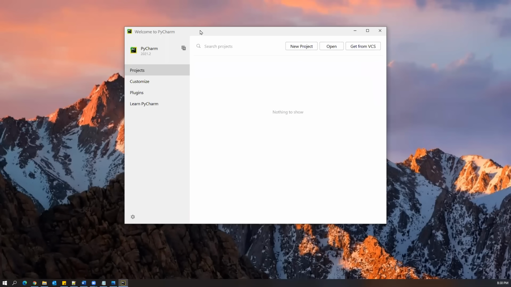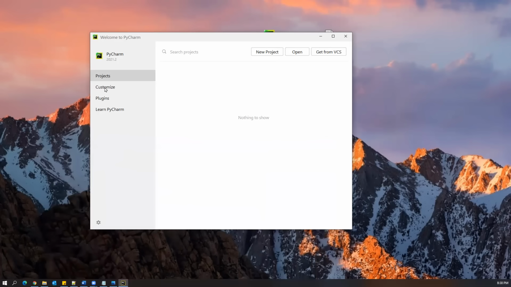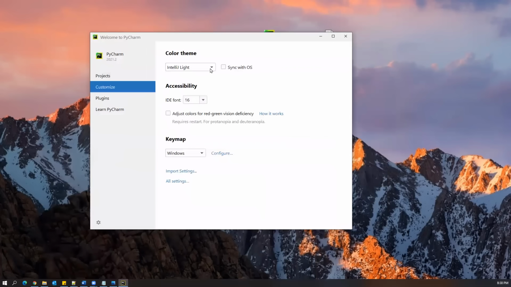Okay. So by default, you will get this window. And if you want to change the theme, you can go to Customize, and here you can change the color theme. I already changed it. And if you want to increase the PyCharm font, which is very small by default and you cannot see it most of the time, you can change or increase the IDE font by increasing the number here. Okay.